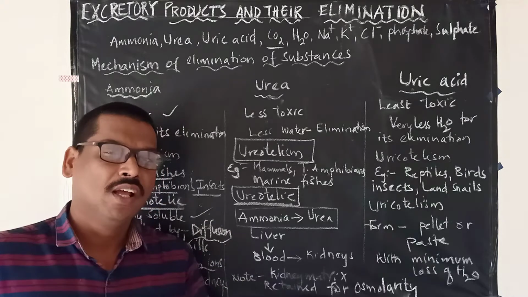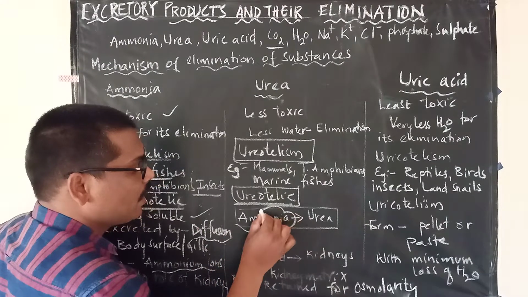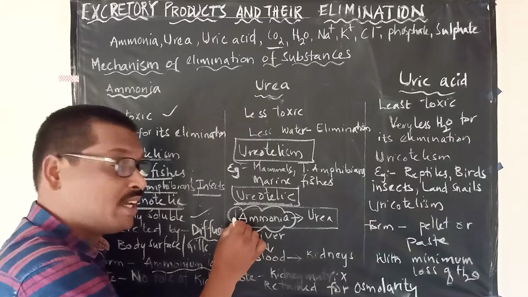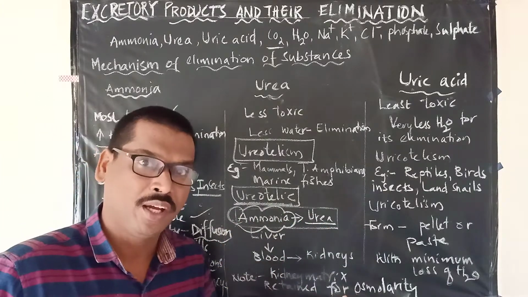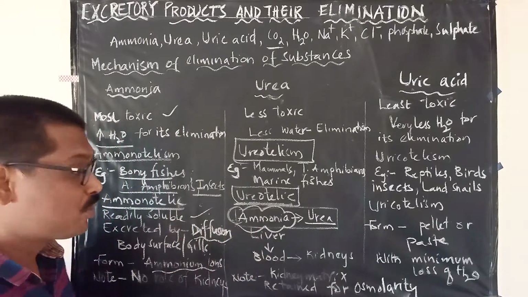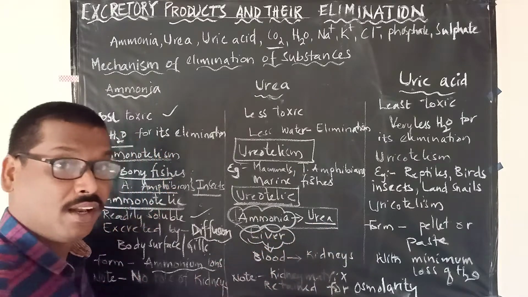A very important point to keep in mind is that during the metabolic reactions, the first product that will be formed is ammonia only, and this ammonia is converted into urea. The conversion of ammonia into urea takes place in the liver.